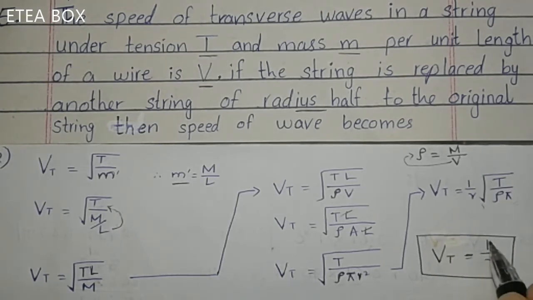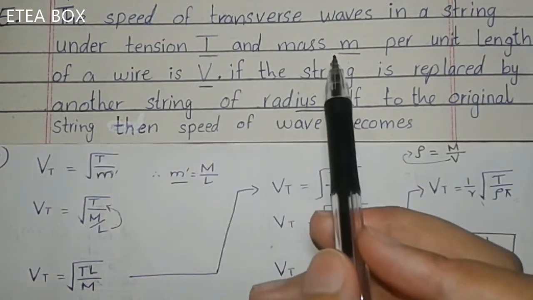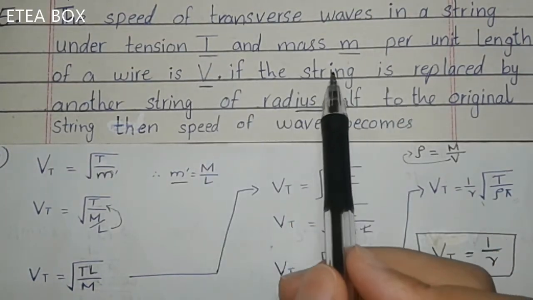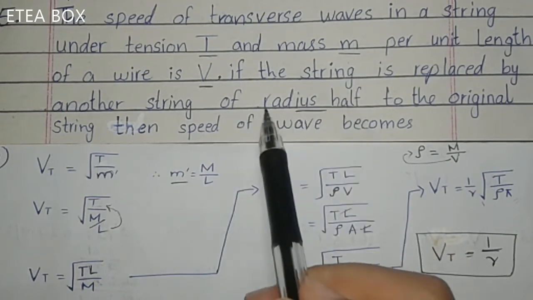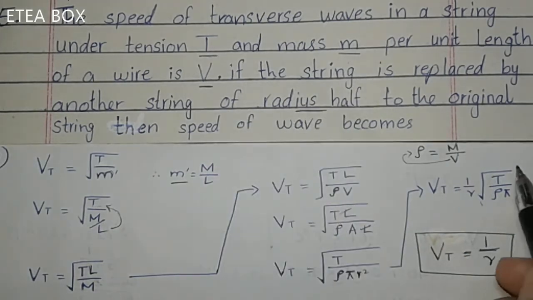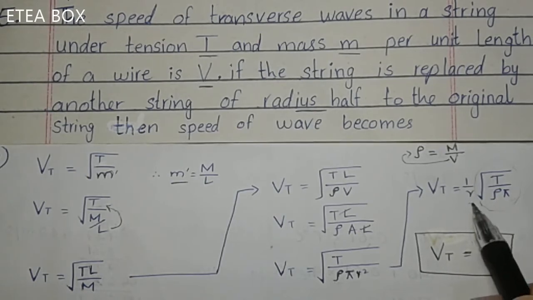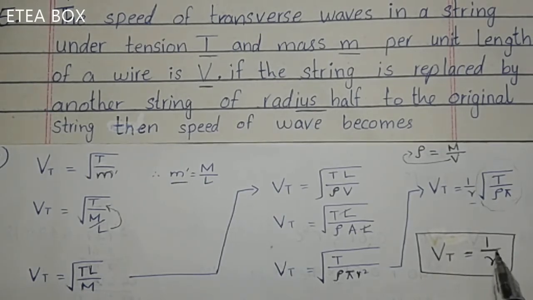Vt will be equal to inverse r. Okay, look at the MCQ. They have kept all the tension, the mass and mass per unit length constant. The density is also constant, but only the radius is changed. Now this expression is constant here, only the radius is changed, so we can write it like V transverse is equal to 1 over r.